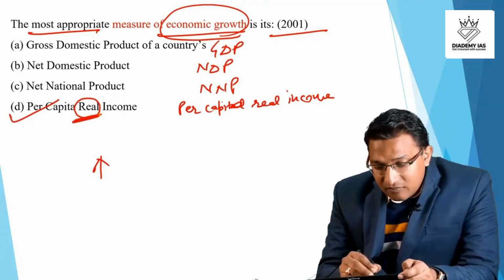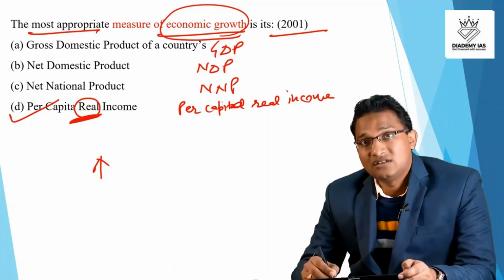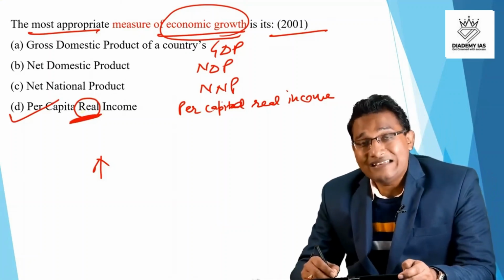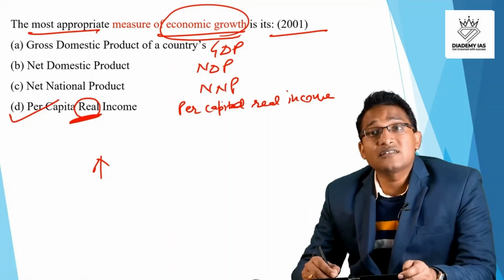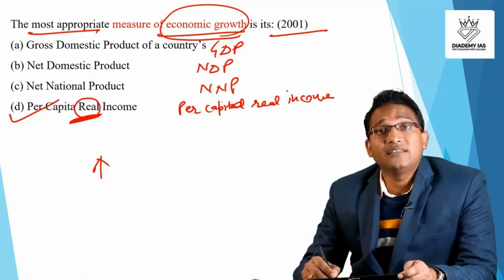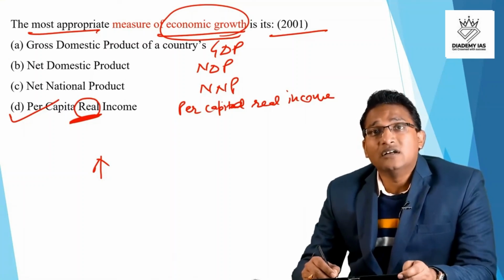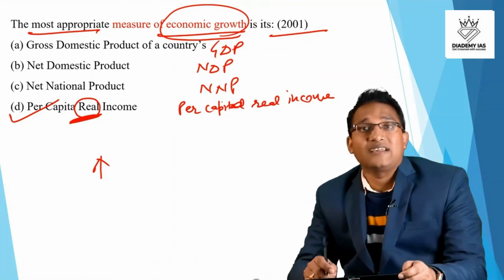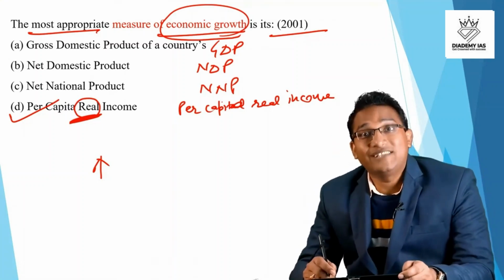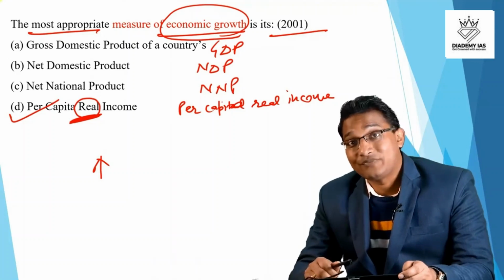So this real income can actually tell us whether the production is really increasing. If we don't consider the real income, then there is a possibility that just because of inflation, the prices might be rising and we might think that the total value of final goods and services is increasing.